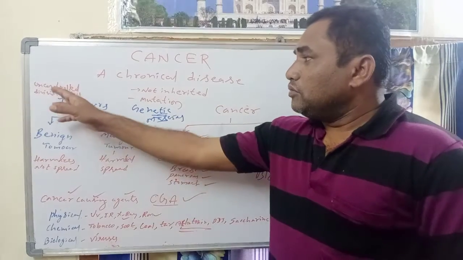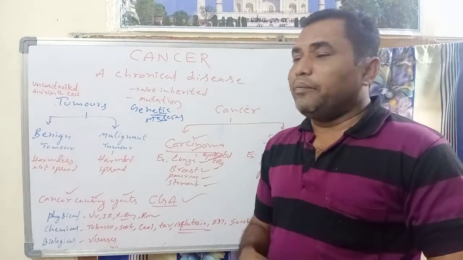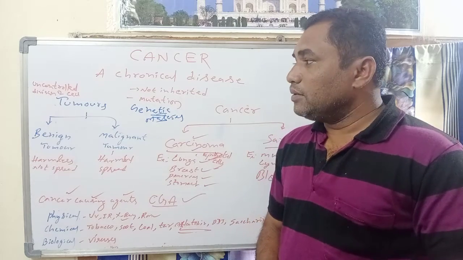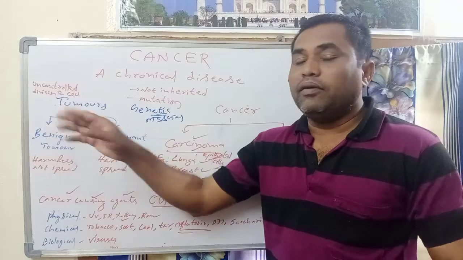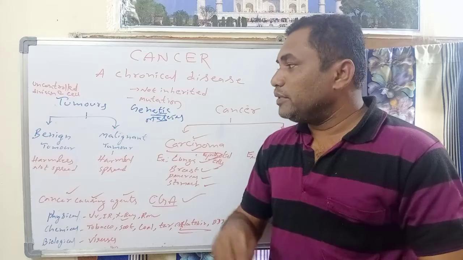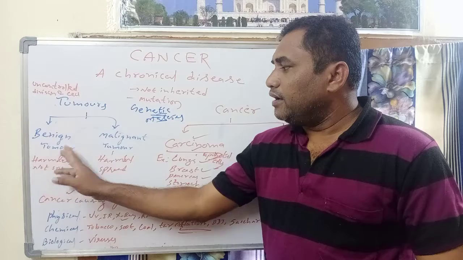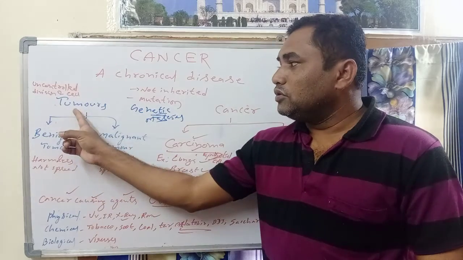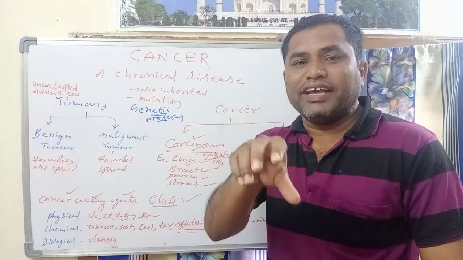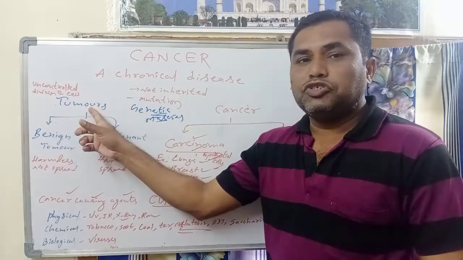Now let us take our body. First of all, what happens when uncontrolled divisions of cells are formed? In some places they form tumors. Tumors are of two types: benign tumor and malignant tumor. A tumor means uncontrolled divisions of cells which form a mass. The mass of cells that divide in an uncontrolled manner is called a tumor.